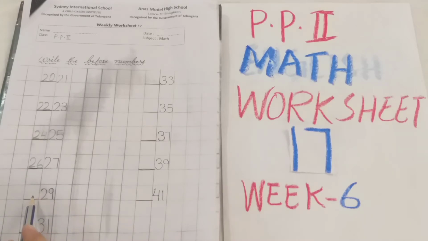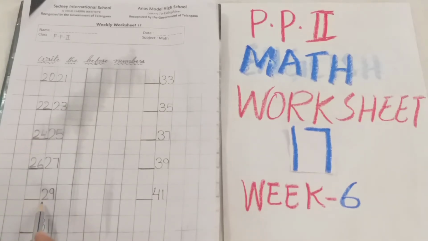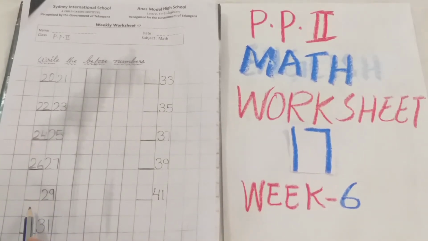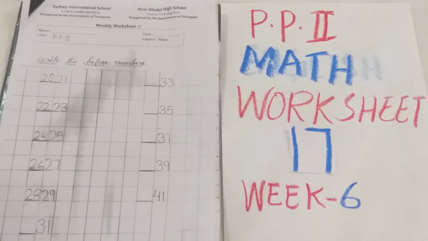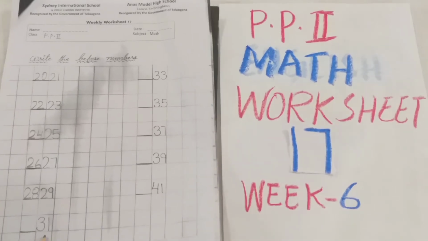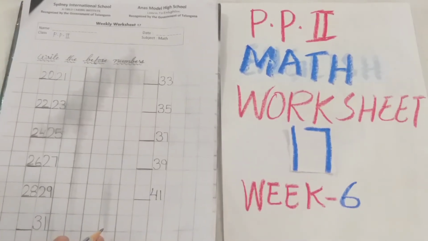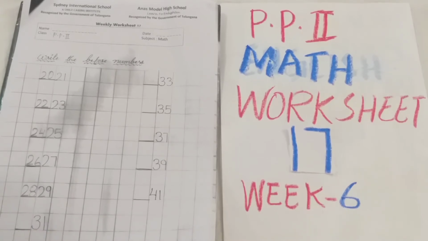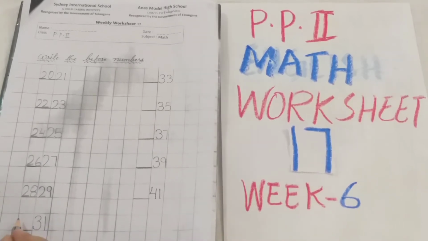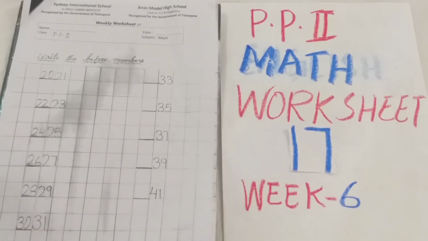Before 29 which number is going to come, that number you have to write here in the dash. 29 before 28. Now here 31. So what you have to do? 31 before which number is going to come? 30. Right?